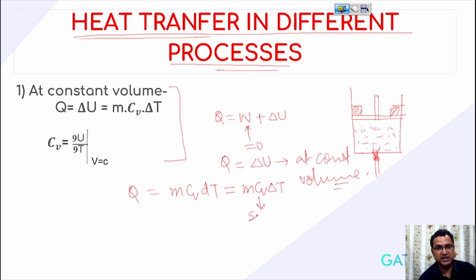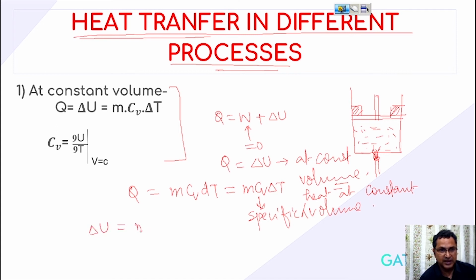This Cv is nothing but the specific heat at constant volume. So Q = ΔU is equal to m Cv ΔT,